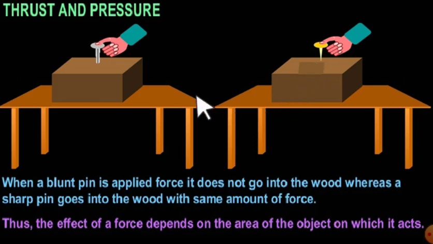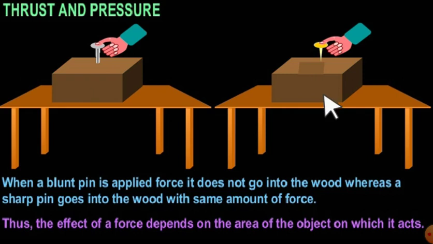When a blunt pin is applied with force, it doesn't go into the wood. Suppose you take a piece of wood and a blunt nail or pin. It will be very hard to push the nail into the wood. Whereas if you take a sharp pin, then with the same amount of force it goes inside the wood very easily.